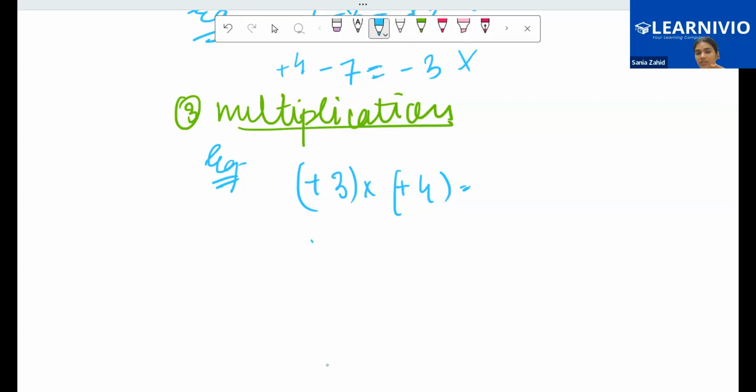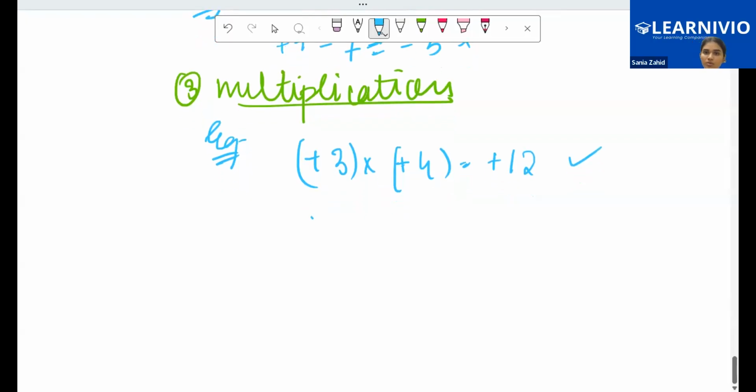What do we get on multiplying 3 and 4? 12, a positive 12. So we know 3 is a whole number, 4 is a whole number, and 12 is again a whole number. So on multiplying two whole numbers, I will always get a whole number. So multiplication also satisfies closure.